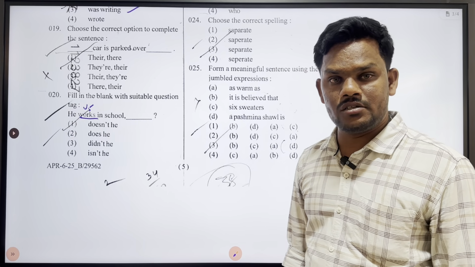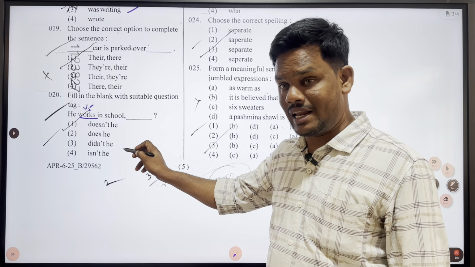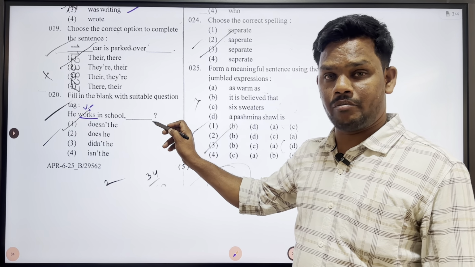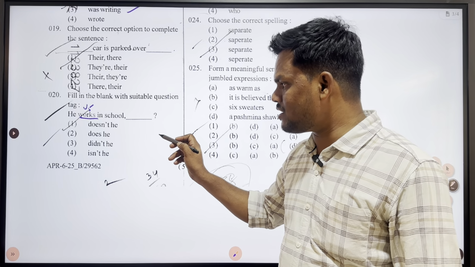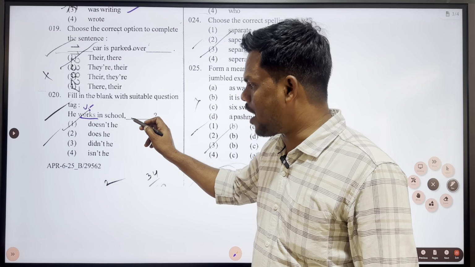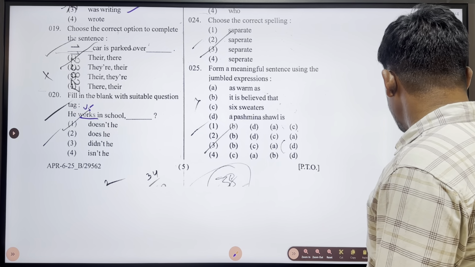If the statement is positive, the question tag should be negative. That is why we'll have to select the negative statement, negative question tag along with the does. Along with the does, the negative question tag is option 1. Let's move on to the next question.